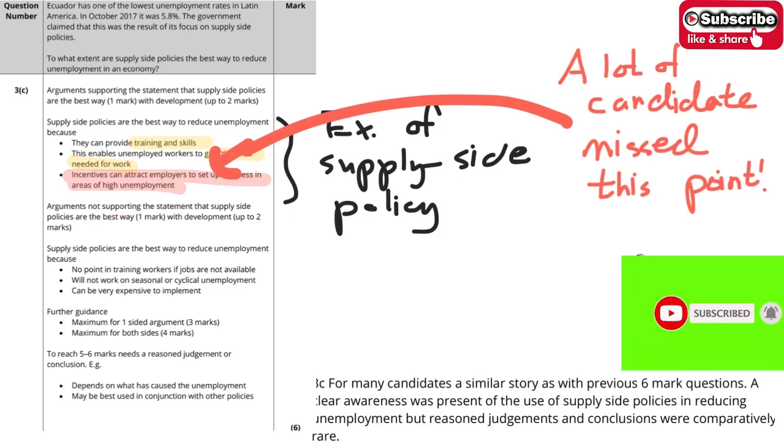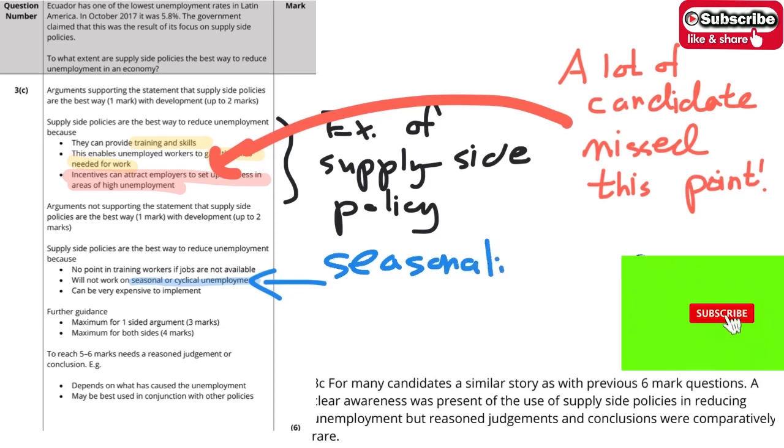There are a few points that you can talk about. For example, it cannot deal with seasonal or cyclical unemployment. Seasonal is a kind of natural unemployment.